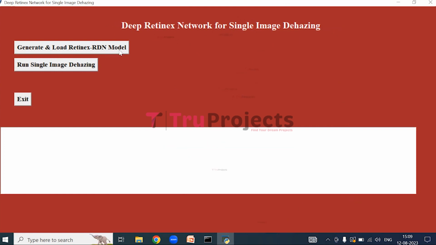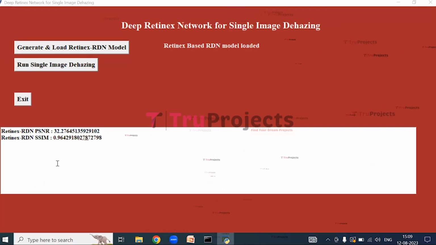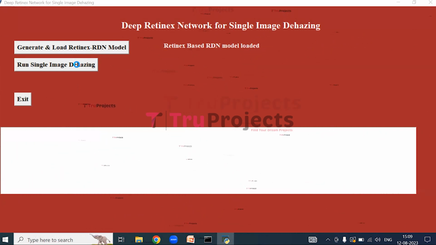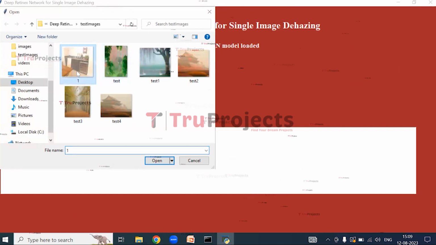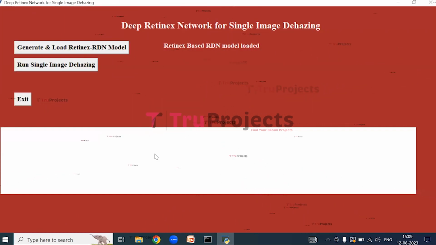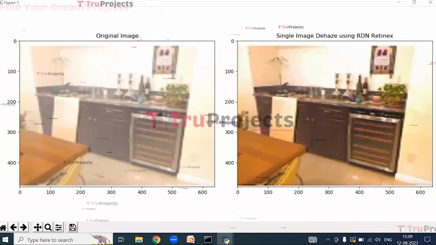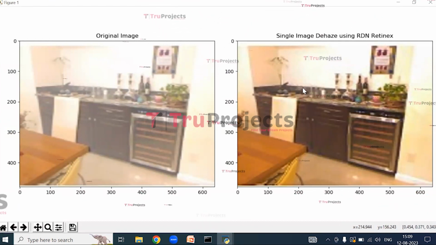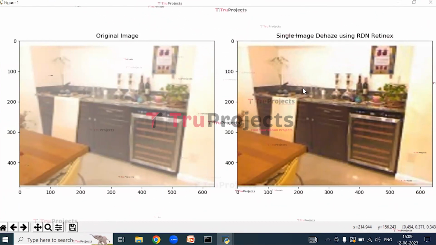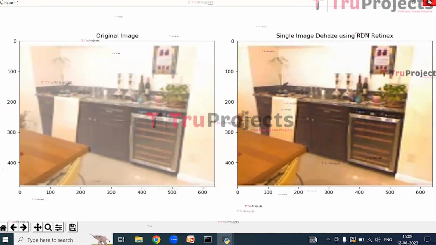Click on Generate and Load Retinex RDN model to load the model. After loading the RDN model, we will get the RDN PSNR and RDN SSIM values. Now click on Run Single Image Dehazing to upload an image. Select the image. I'm selecting the first image and open. So here we can see that the first image is the original image and the second image is the dehazed image using RDN Retinex. Now close the image.